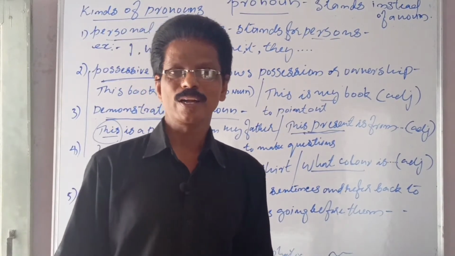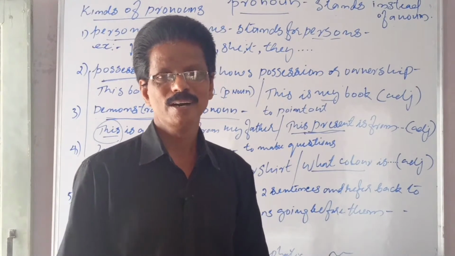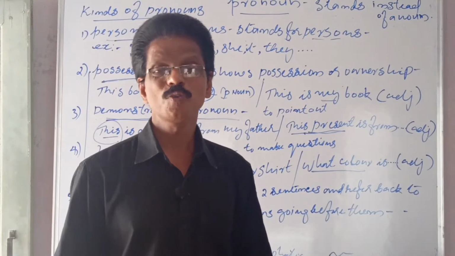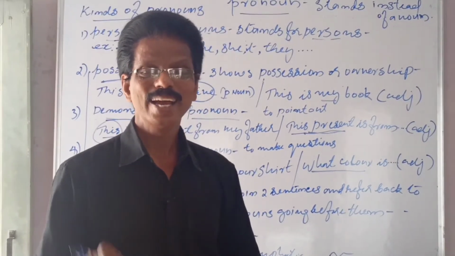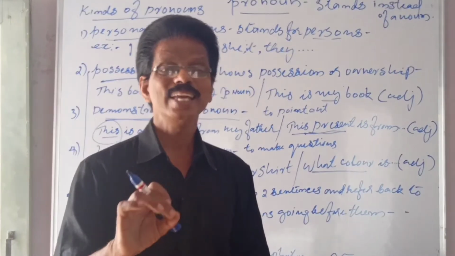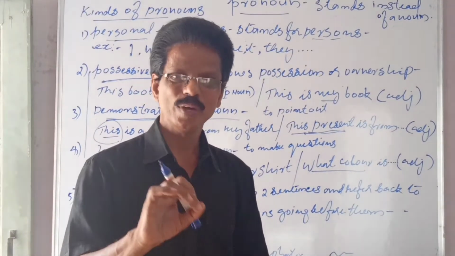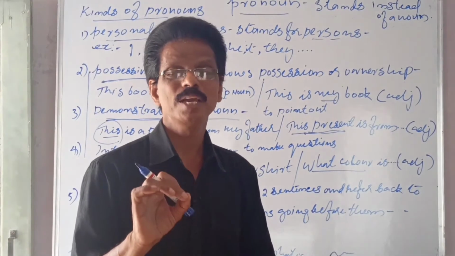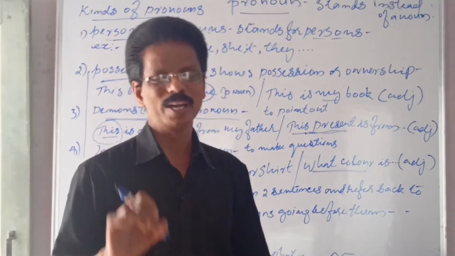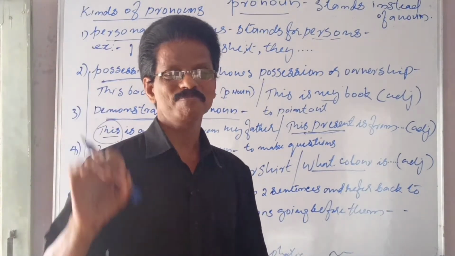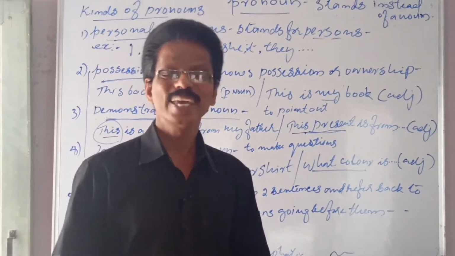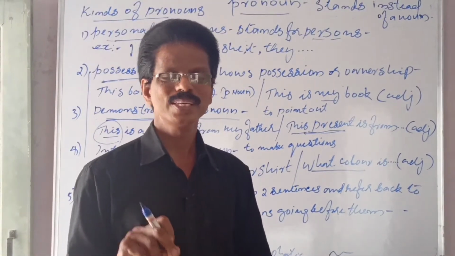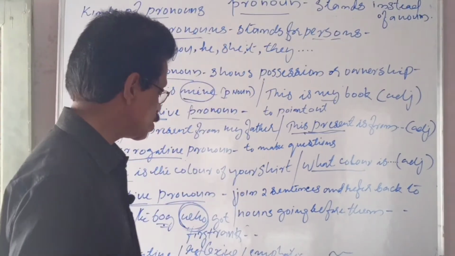For example, Rahul is my friend. Rahul came from Vijayawada. Rahul is a clever boy. Instead of repeating Rahul, Rahul, Rahul, I say he is from Vijayawada. He is a clever boy. He is very intelligent. So I use the word he instead of the name Rahul. Rahul is a small word. Suppose if I say Rabindranath Tagore is my friend, again instead of repeating this big name I say he. You see? He, she. Okay, so kinds of pronouns.